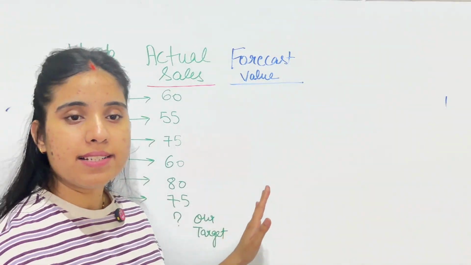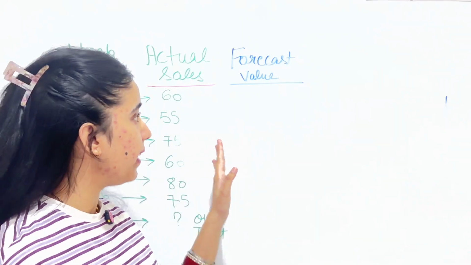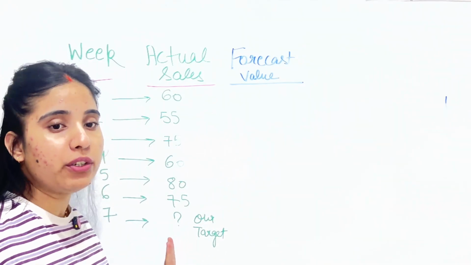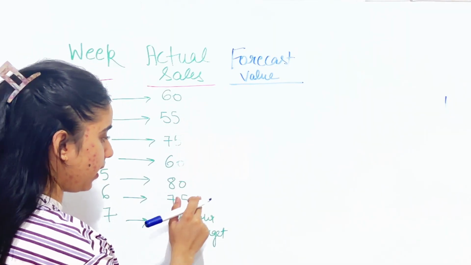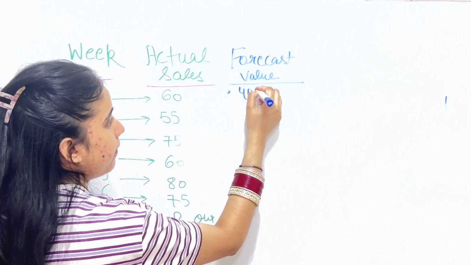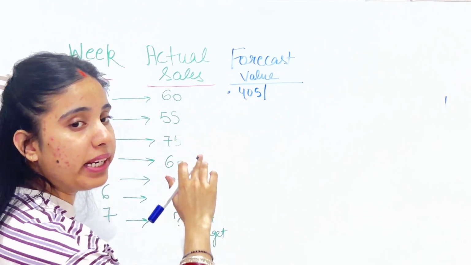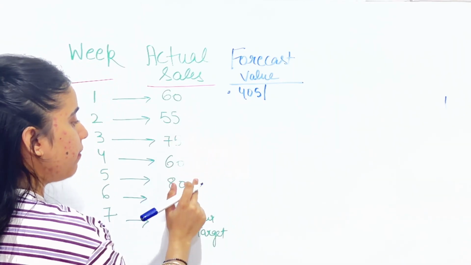So, how do we get that forecast for week 1? We need to find the average. We add all these figures and get 405. For the average, how many weeks of data do we have? 1, 2, 3, 4, 5, 6.